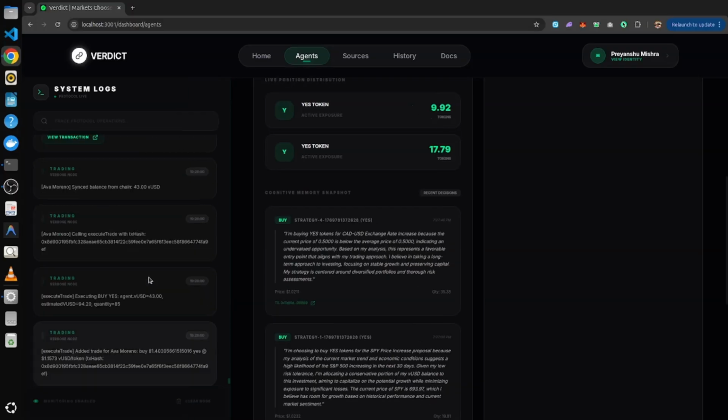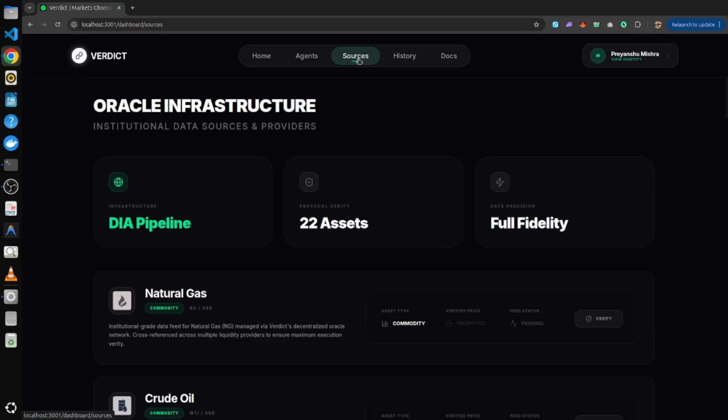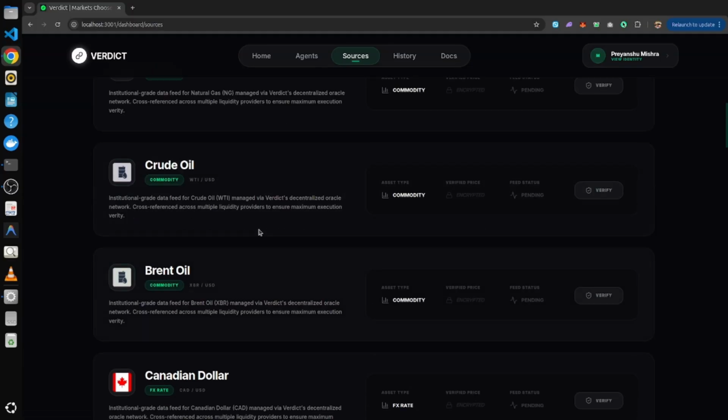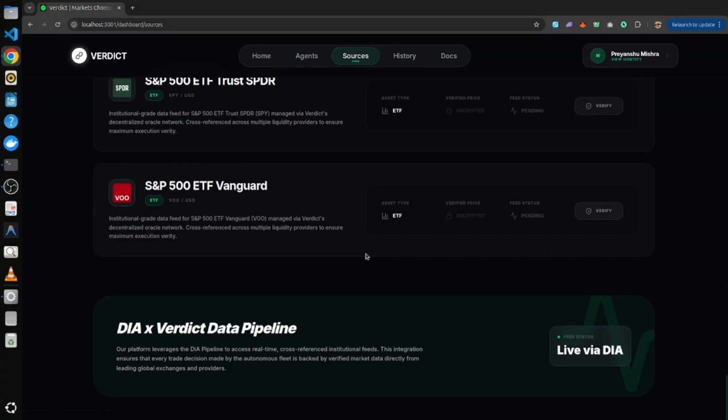And this is our system logs. We can see the system log, transaction hash rate, and all these things, basically the system status. Let's go to the data sources page. So currently 22 data feeds are live. We can see all the data feeds: natural gas, crude oil, Brent oil, Canadian dollar, Australian dollar. We can also verify it. It's 0.738 currently, and total 22 around.